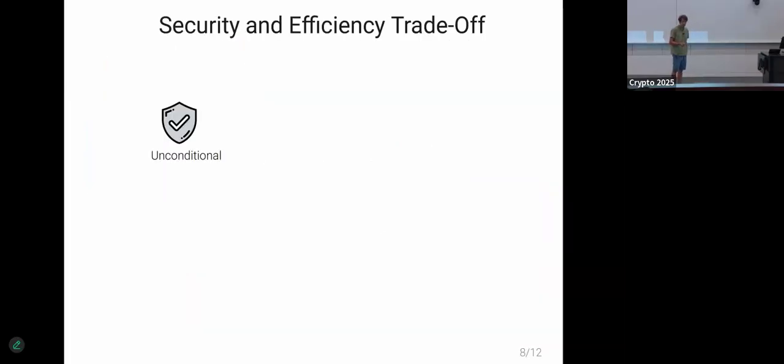So there are two different ways we can approach our construction. We can make it unconditional, but this requires expensive computations to construct the public bundle, the public view, because it needs to mask all the secret scalars in order to obtain unconditional security, right? So this way, the only way the server can win is by randomly guessing one of the secret scalars.